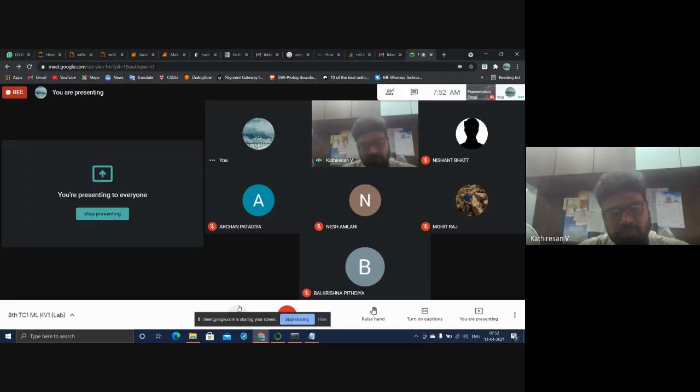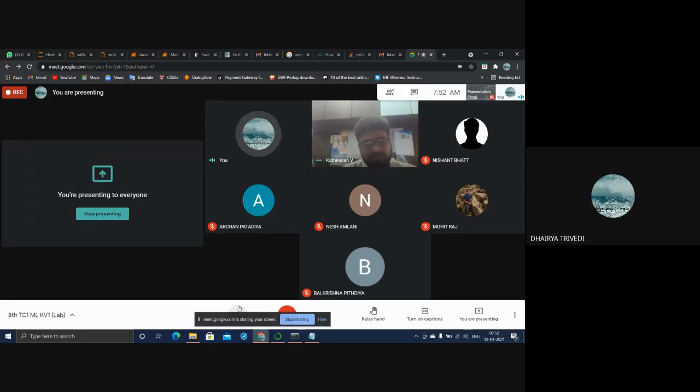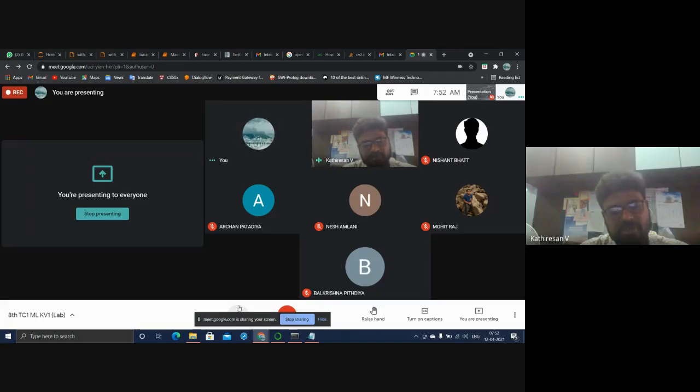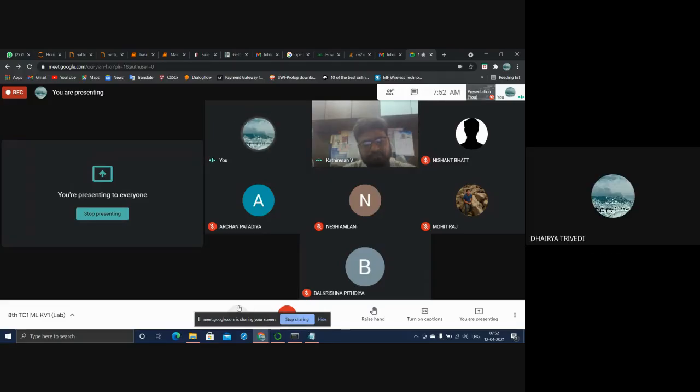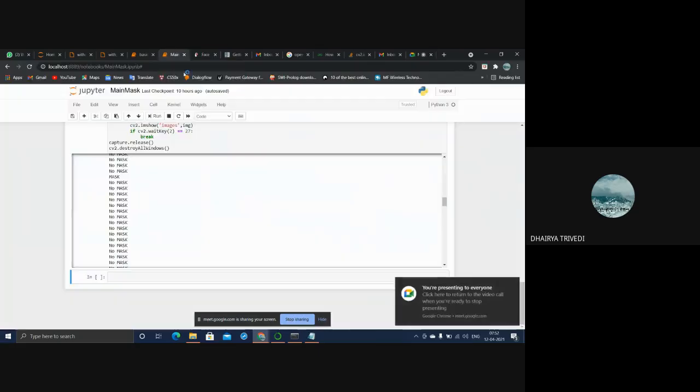So, how many images you have given totally? 200 without mask and 200 with mask. With mask in different angles you have taken, or simply you have taken? Sir, not in different angles, but it will capture 200 images, and I have fixed the width and height 50 cross 50, as you can see here.